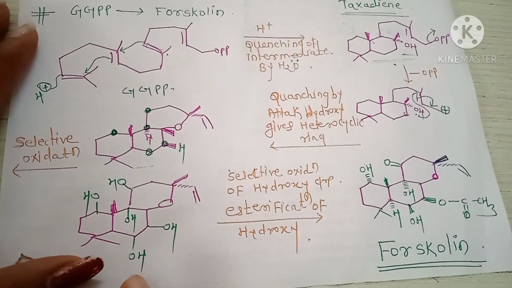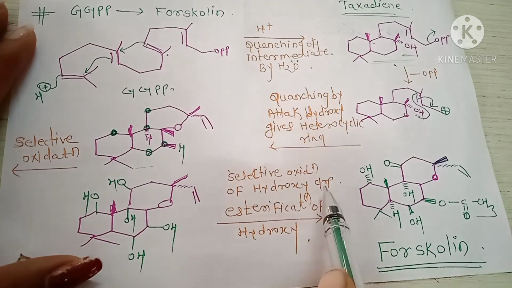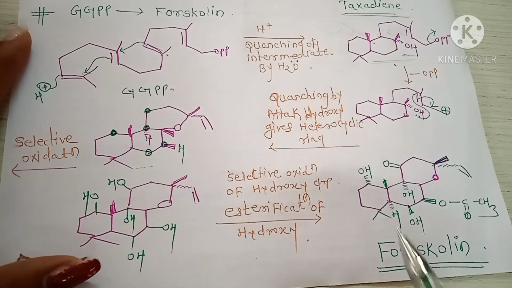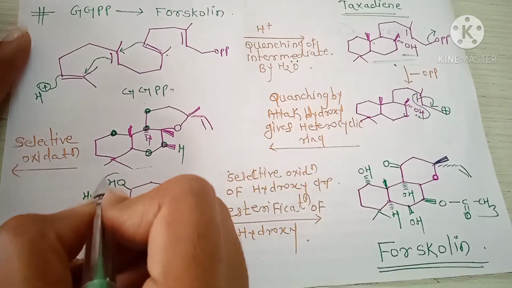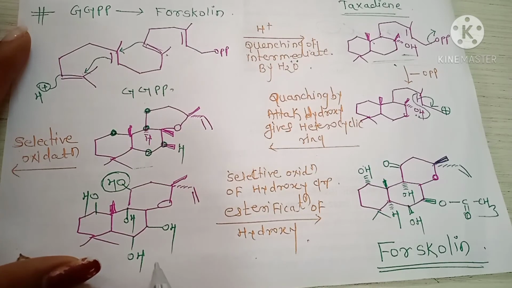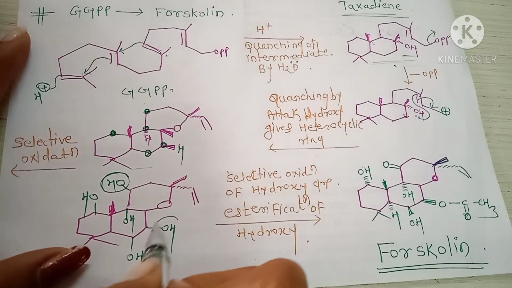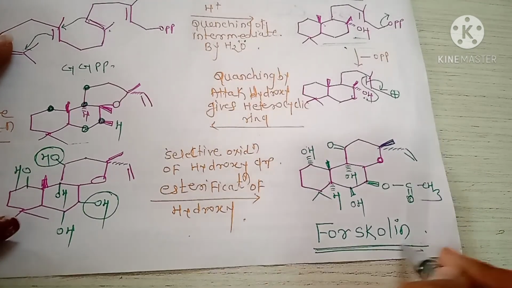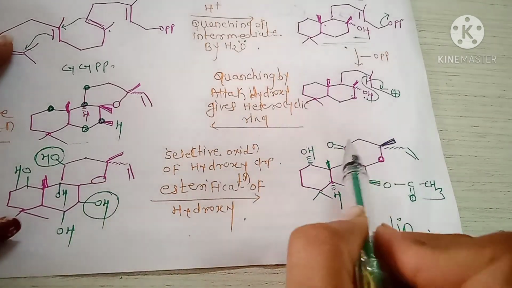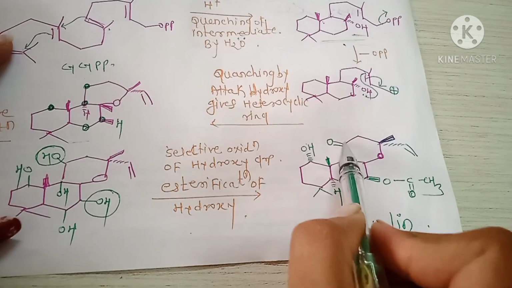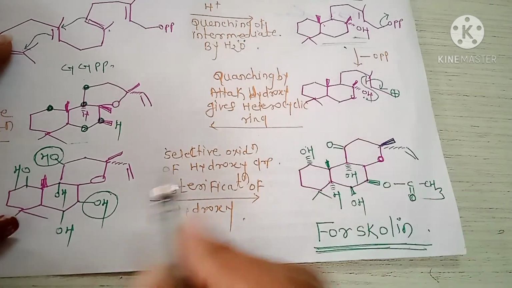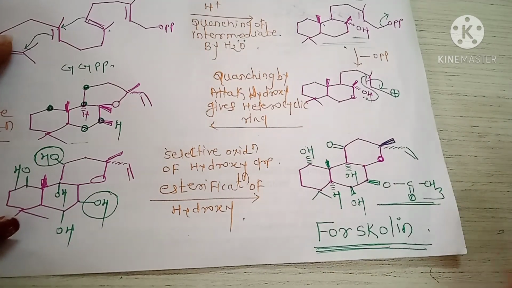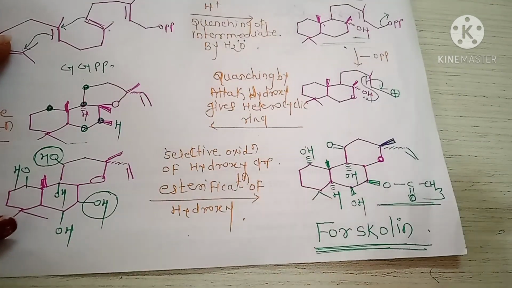Okay. Next, the selective oxidation of the hydroxy group and the esterification of the hydroxy group. Okay, here the oxidation of this OH group and the esterification of this OH group and the formation of the structure of phospholene. Here OH is converted into ketone form and this OH is converted into ester form. Okay, and this is the structure of phospholene.